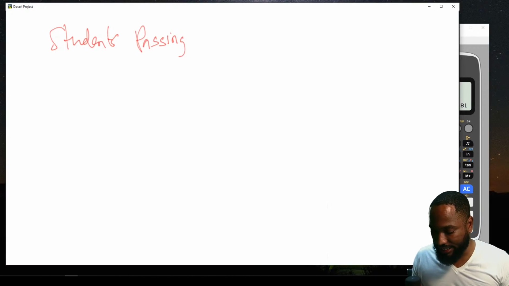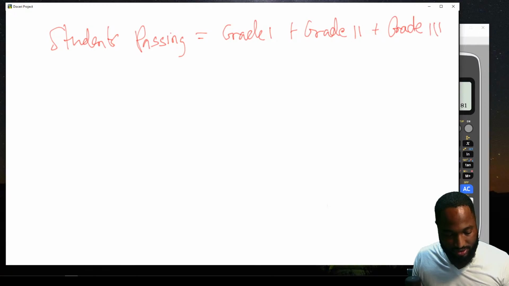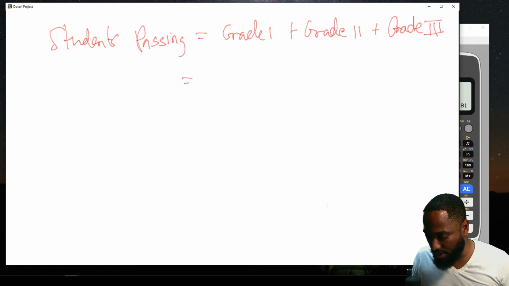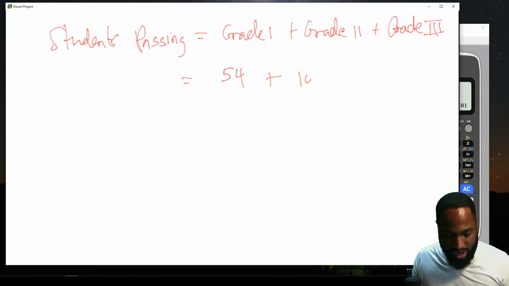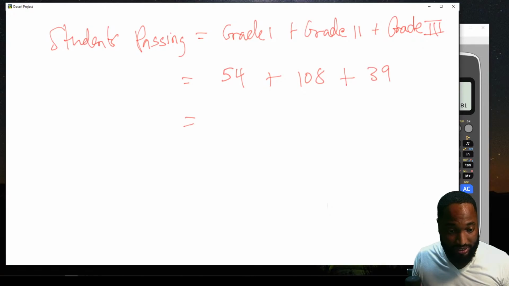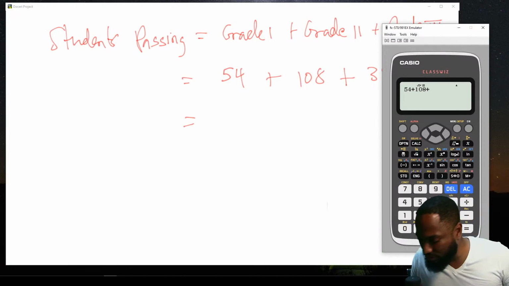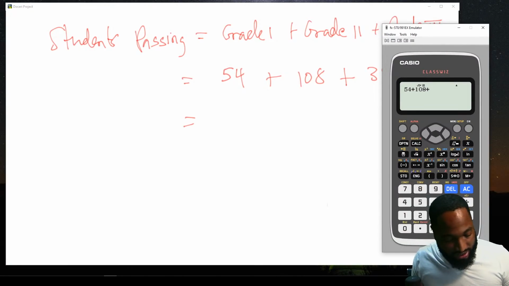Students passing the exam is equal to the grade 1 plus the grade 2 plus the grade 3, right? High grades. Gotta get the high grades. So grade 1 is 54, grade 2 was 108, and grade 3 was given as 39. Add up all of that. This thing is taking real long. 54 plus 108 plus the given 117. My bad.